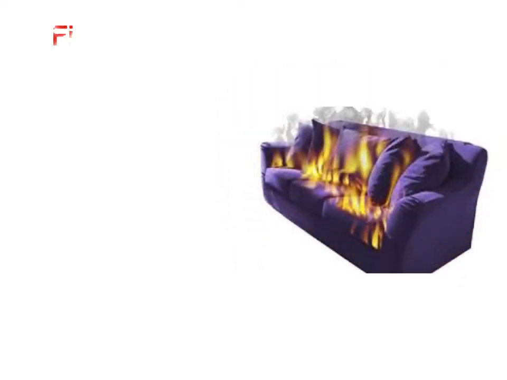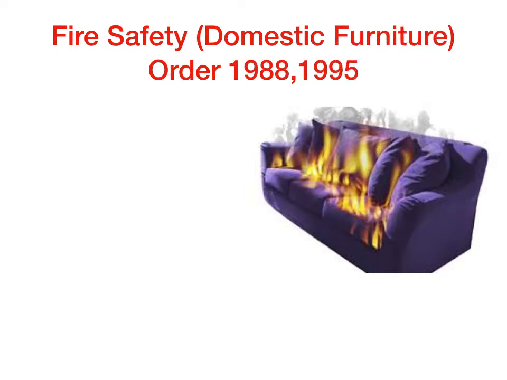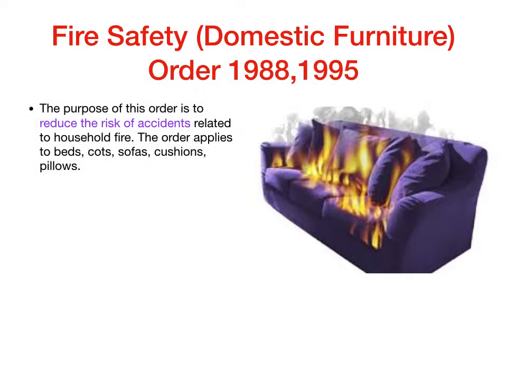The Fire Safety Domestic Furniture Order 1988 and 1995. The purpose of this order is to reduce the risk of accidents related to household fire. The order applies to beds, cots, sofas, cushions, pillows, and prams. The fabric used on these items must pass fire safety tests like cigarette tests and match tests.